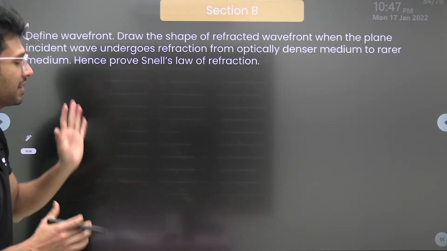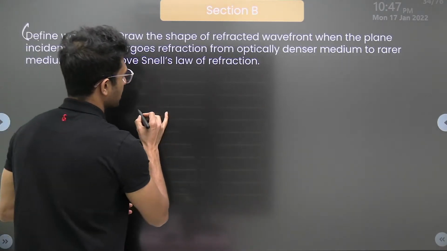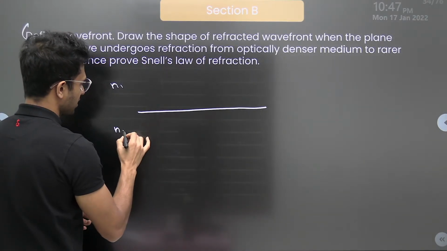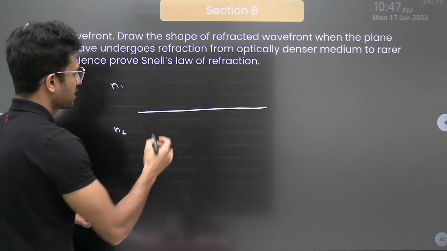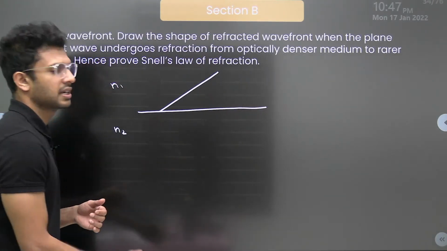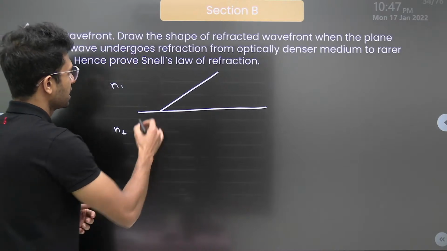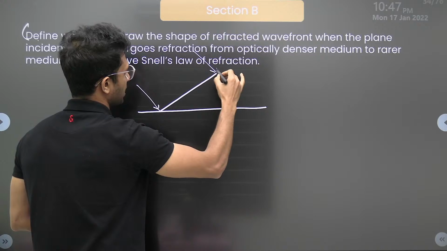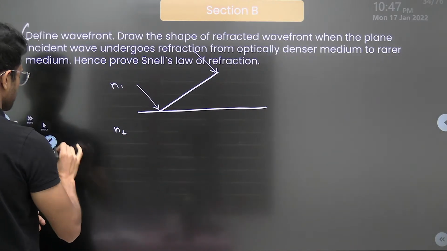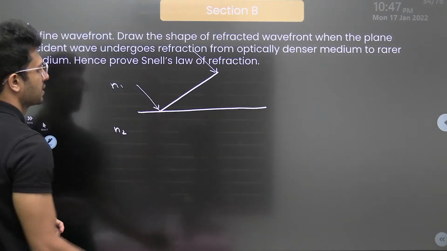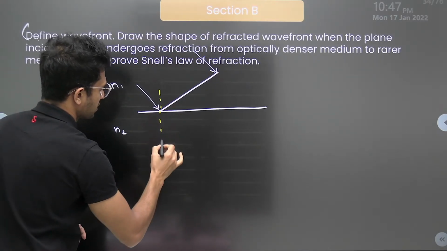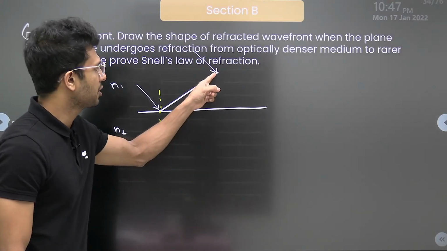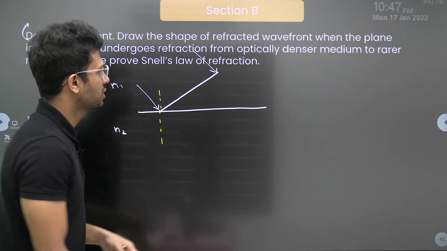This is simple, we have done it in our classes. We can draw this, right? Look, this is the line of separation. This is the first medium with refractive index N1 and the second with refractive index N2. We are having an incident wavefront here. I'm considering two light rays, one light ray here and another light ray like this. Okay, this is the normal, isn't it? Now tell me, this particular ray of light, let's say it takes a time t to move from here to this particular point.